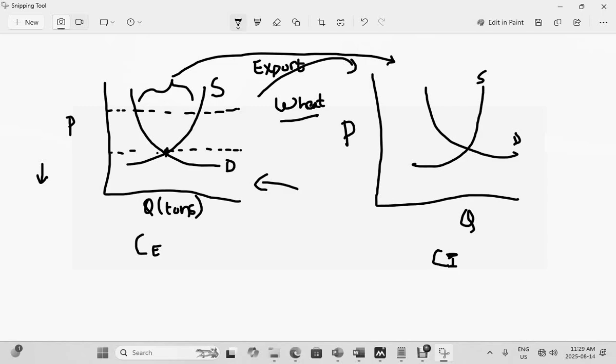So if it started off at this point, let's say this is your equilibrium point where demand meets supply, and let's say the price over here is 20 cents, and this is tons, so 20 cents a ton. Obviously, as the supply goes up, the prices will go up as well. And because prices go up, the demand will be less than the supply. All right. And at this point, let's say this is 60 cents a ton.